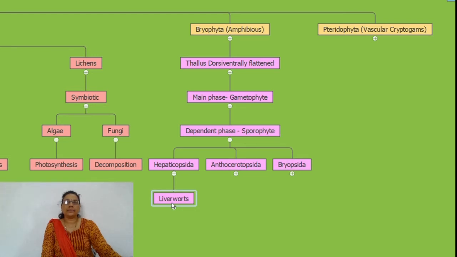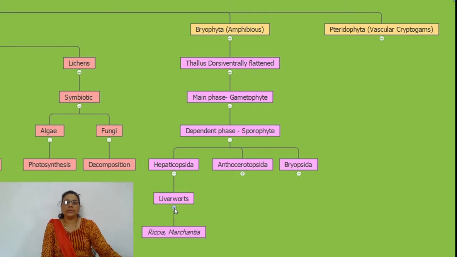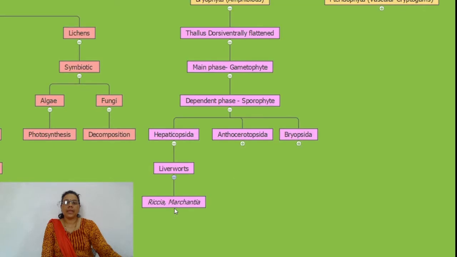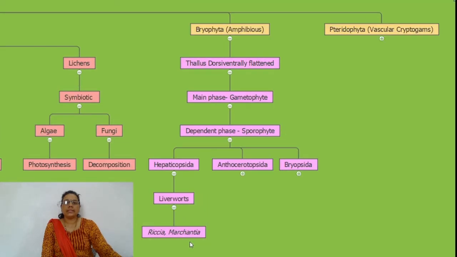They contain rhizoids. Rhizoids may be smooth-walled or tuberculated. Dorsiventrally flat structure of thallus, and the examples are Riccia and Marchantia. The second class of division Bryophyta is Anthoceratopsida, called hornworts due to the elongated structure of the sporophyte, and the example is Anthoceros.